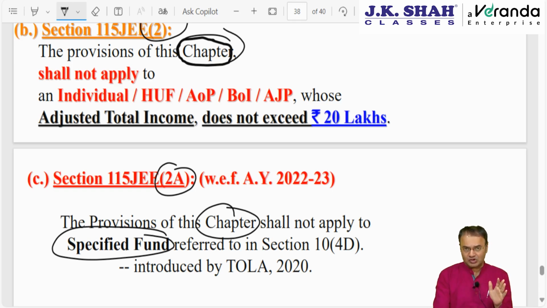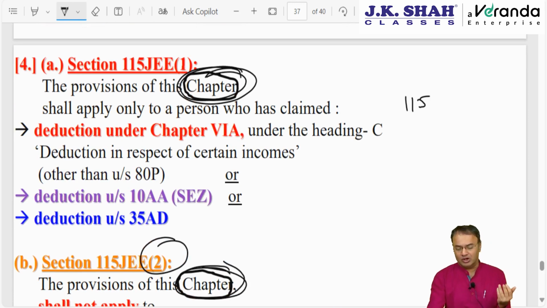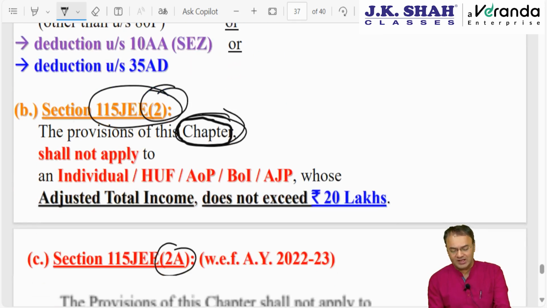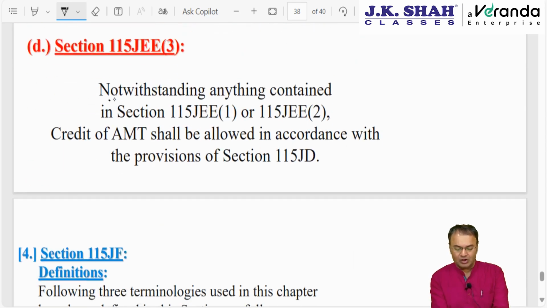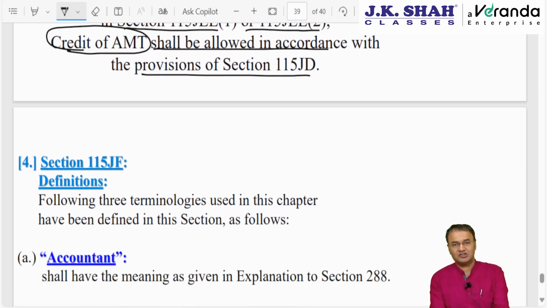However, this was not the intention of government. So what government did, they introduced subsection 3. Rather than changing the language here and removing the word chapter and introducing some other language, government introduced 115JEE subsection 3, stating that notwithstanding anything given here or here, the AMT credit will be available as it is. Notwithstanding anything contained in these two subsections, credit of AMT shall be allowed in accordance with 115JD. That's it, chapter is over.